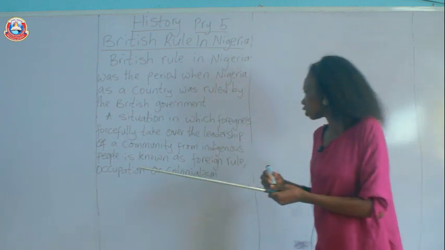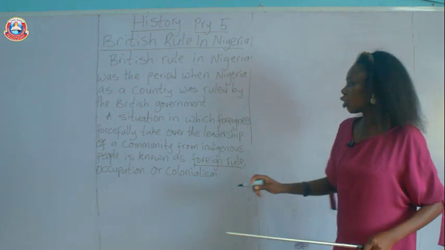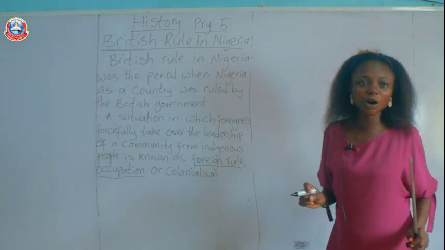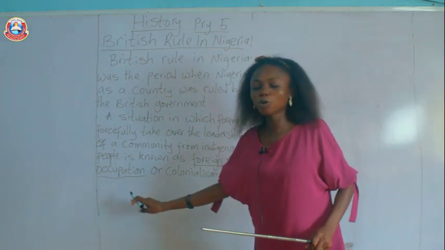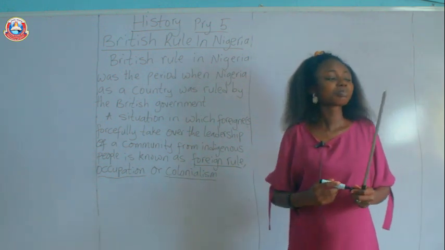We call it what? Foreign rule. And then we can also call this situation occupation. So when foreigners take over the leadership of a community forcefully, we either call it foreign rule, occupation, or colonialism.